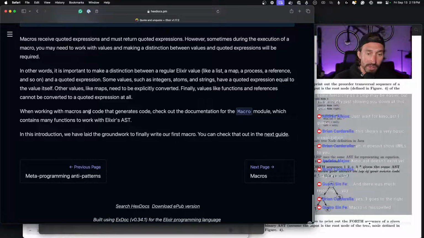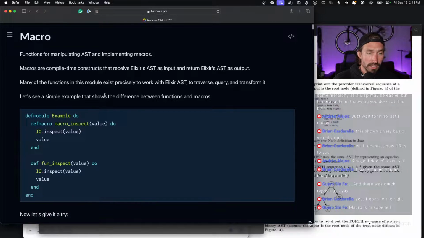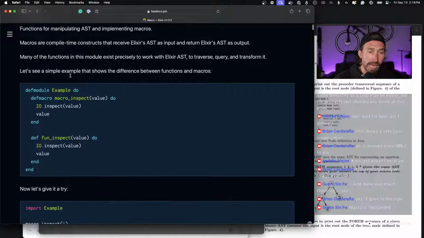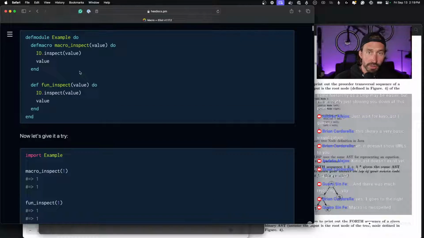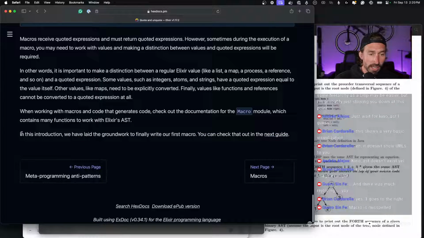When working with macros and code that generates code, check out the documentation for the Macro module, which contains many functions to work with Elixir's ASTs. All right, so functions for manipulating ASTs and implementing macros. We will be touching on this in another live stream. So in this introduction, we have laid the groundwork to finally writing our first macro. You can check that out in the next guide.